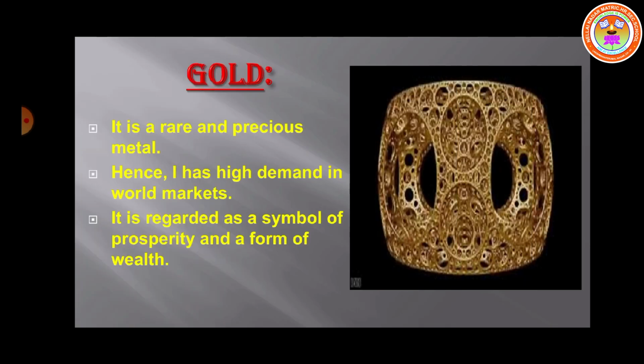Next, let us see gold. It is a rare and precious metal. Hence it has high demand in the world market. Formerly gold was used for minting coins, but now it's used for making ornaments. China is the world's largest producer of gold. Karnataka is the largest producer of gold in India. Kolar gold field is one of the deepest mines of the world.